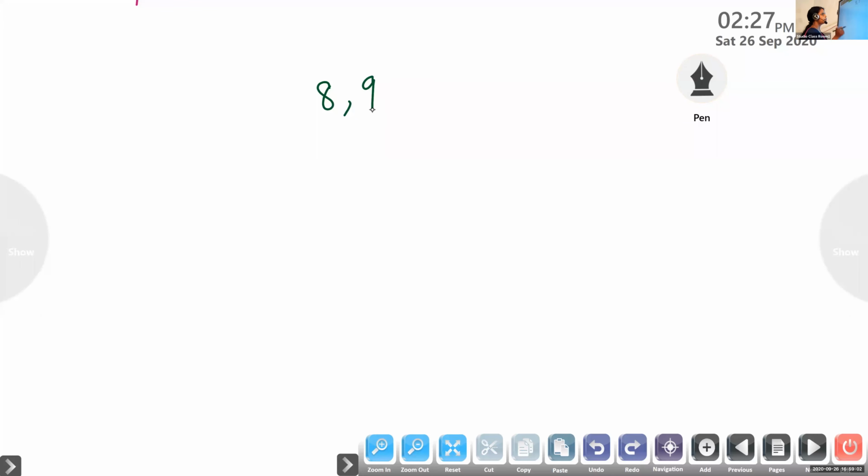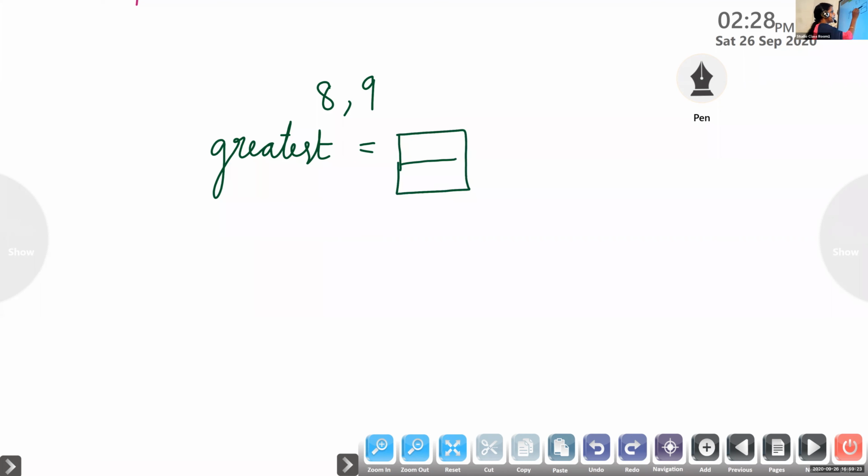We have to form the greatest number. Here we are not repeating any of the digits. How to form the greatest number? What did we study to form the greatest number?